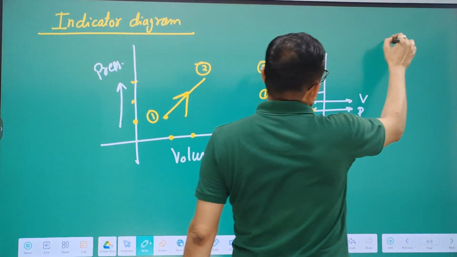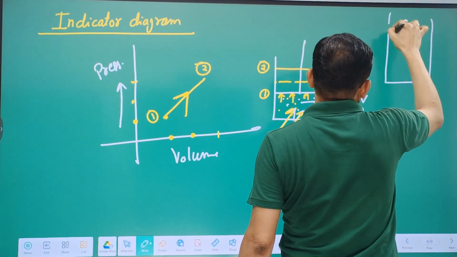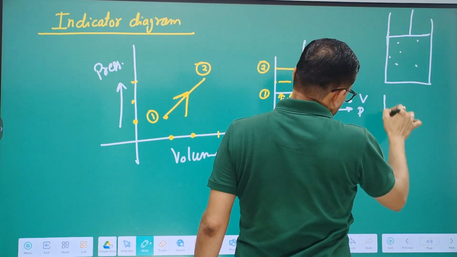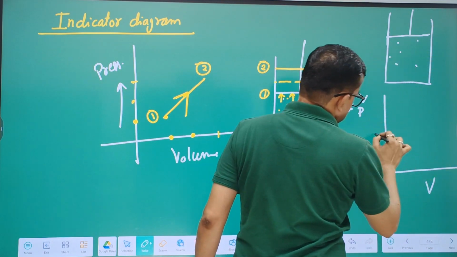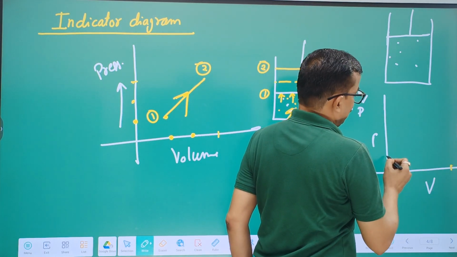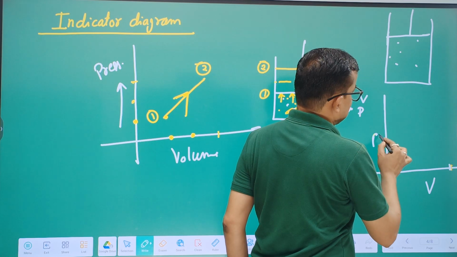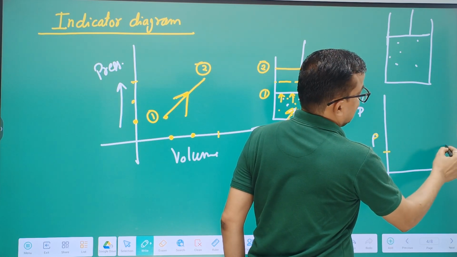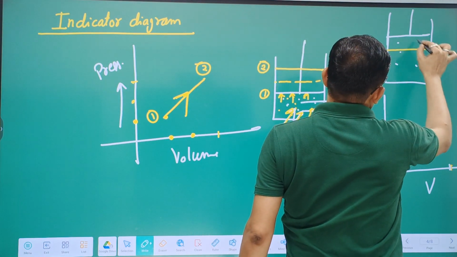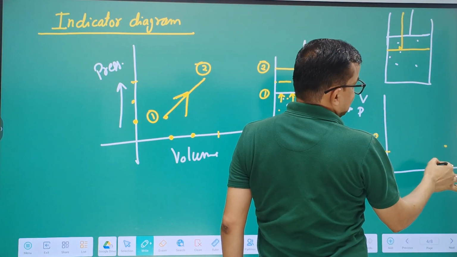In another example, suppose there is a piston containing gas. We take volume and pressure. Initially suppose this is the pressure and this is the volume; the point will be taken here. Now the piston is pressed down and volume decreases.